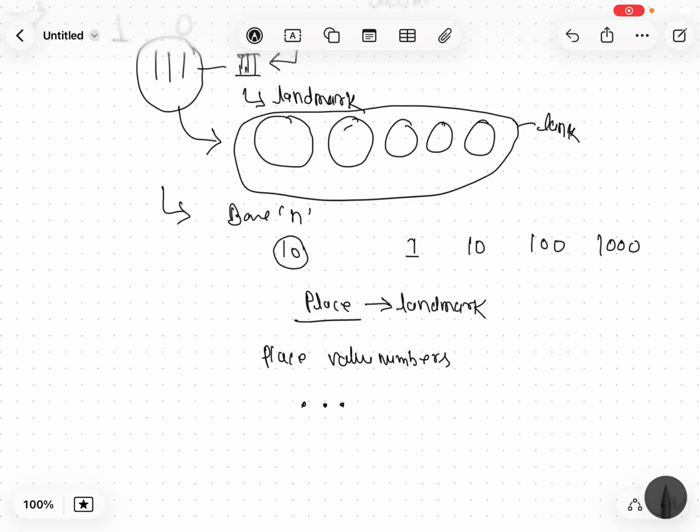So I hope you are getting how we developed our number system from using tally marks to the Hindu number system, the Indian number system, which we are using nowadays.